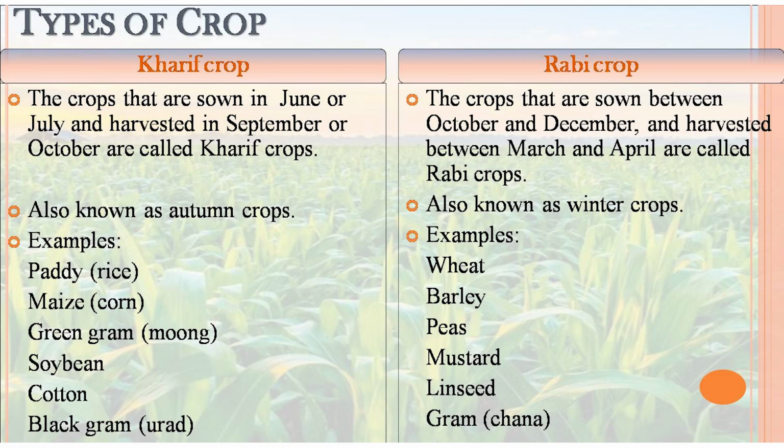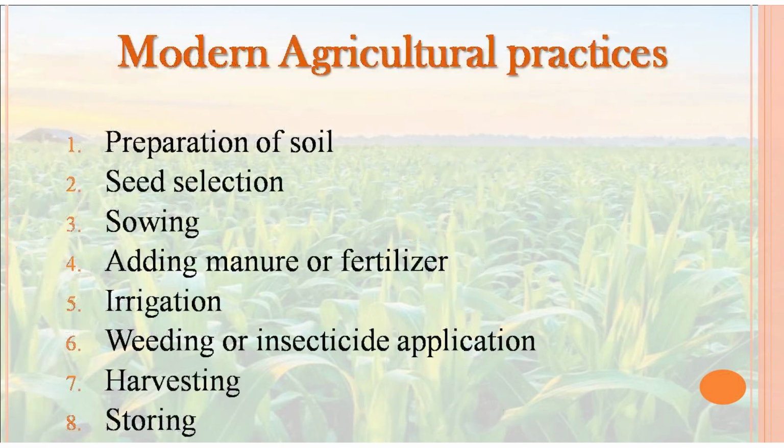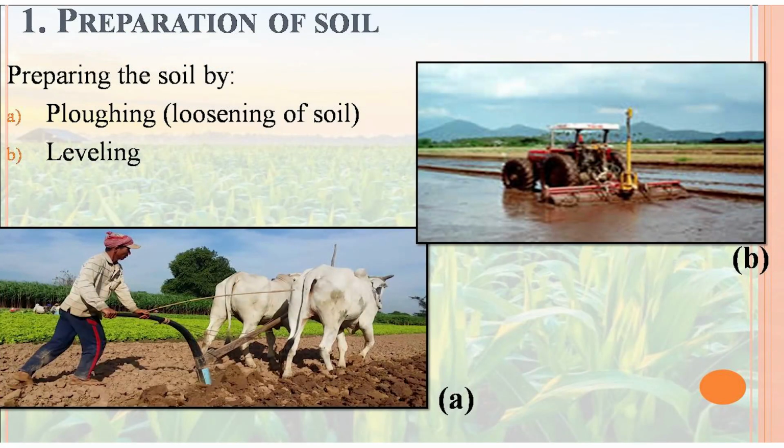In the further slide, we are considering agricultural practices. Modern agricultural practices follow some steps. The steps are preparation of soil, seed selection, sowing, adding manure and fertilizer, irrigation, weeding or insecticide application, harvesting, and the ultimate step is storing. So let's begin. The first step is preparation of soil.